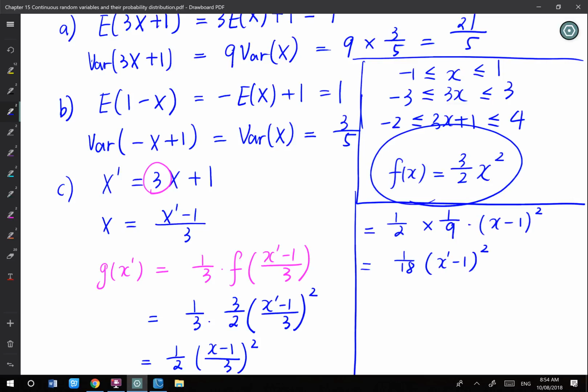The domain is not going to be exactly the same as before. Think about it, you have a stretch, you have a movement, so the endpoint no longer stays where it was before. Stretch it, then move it.